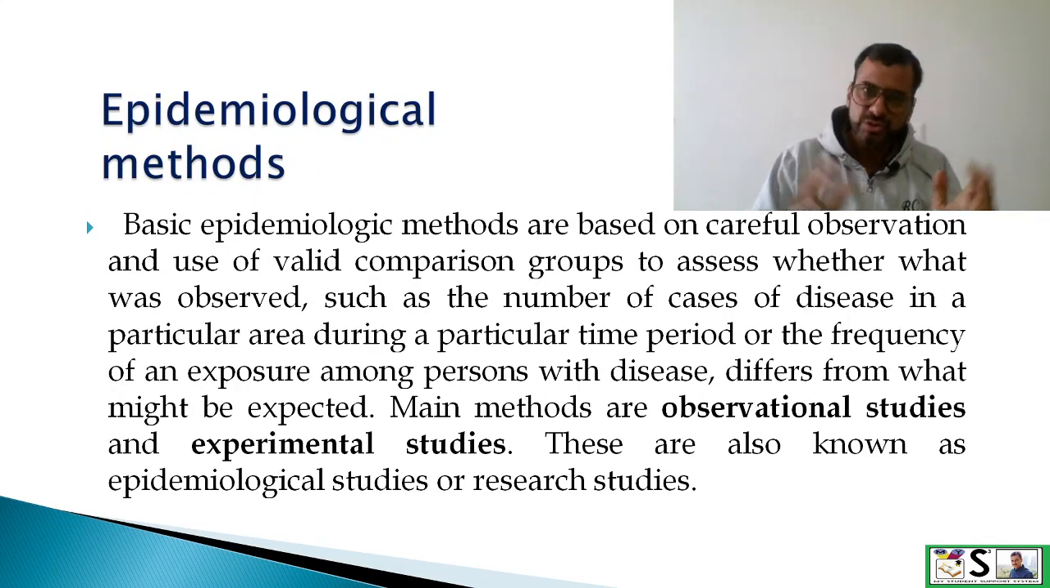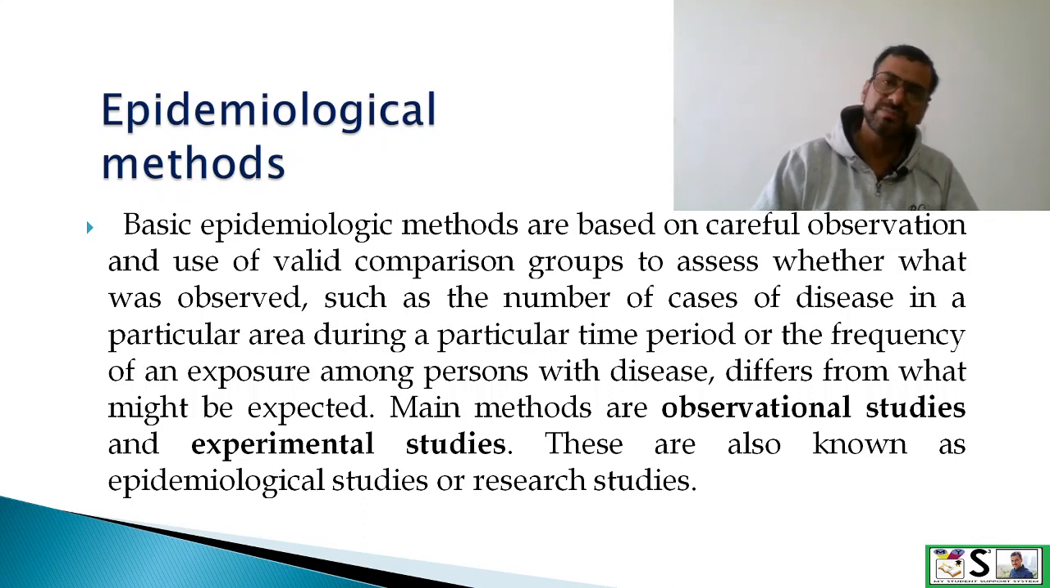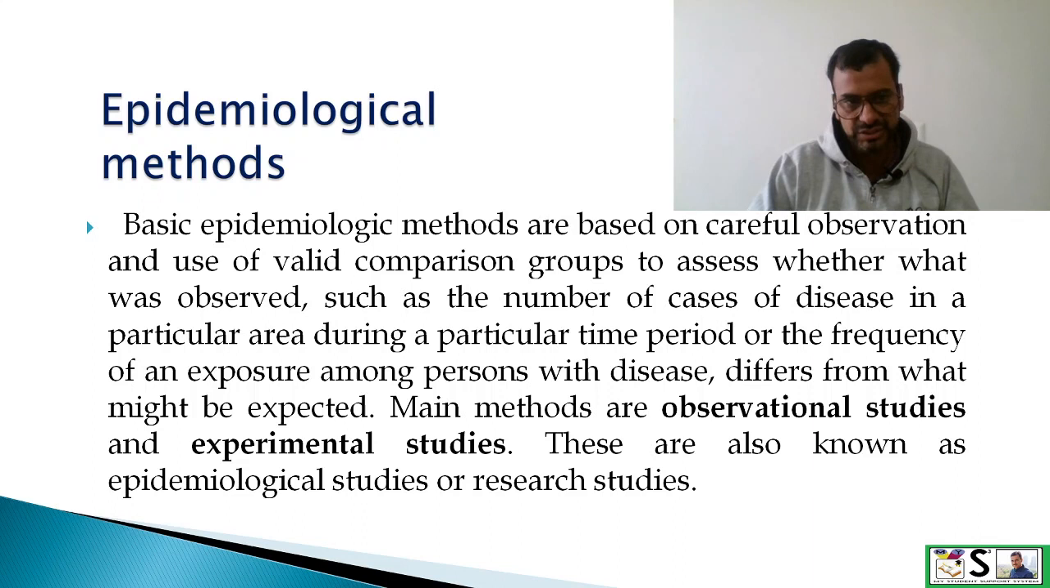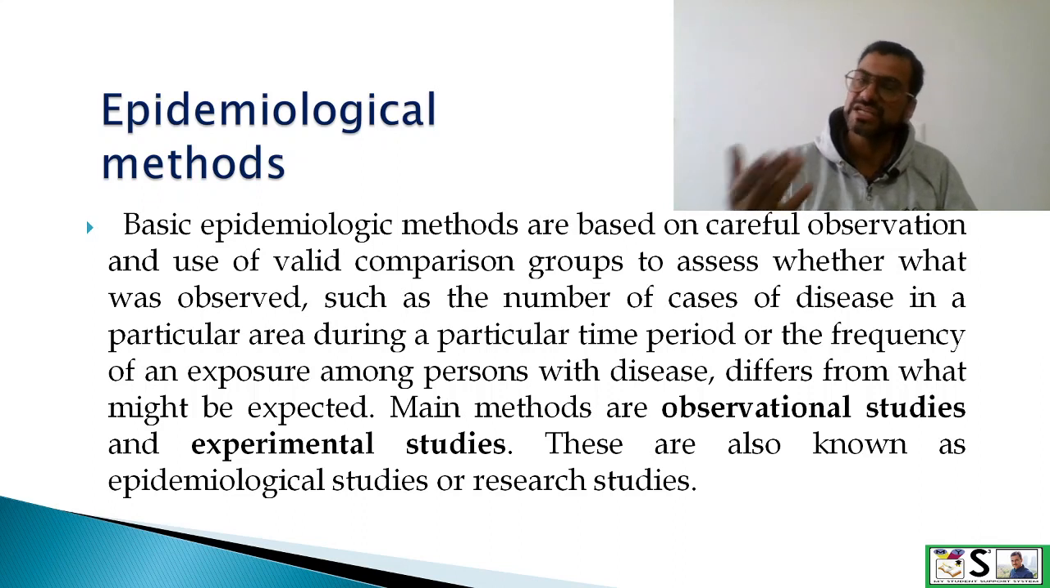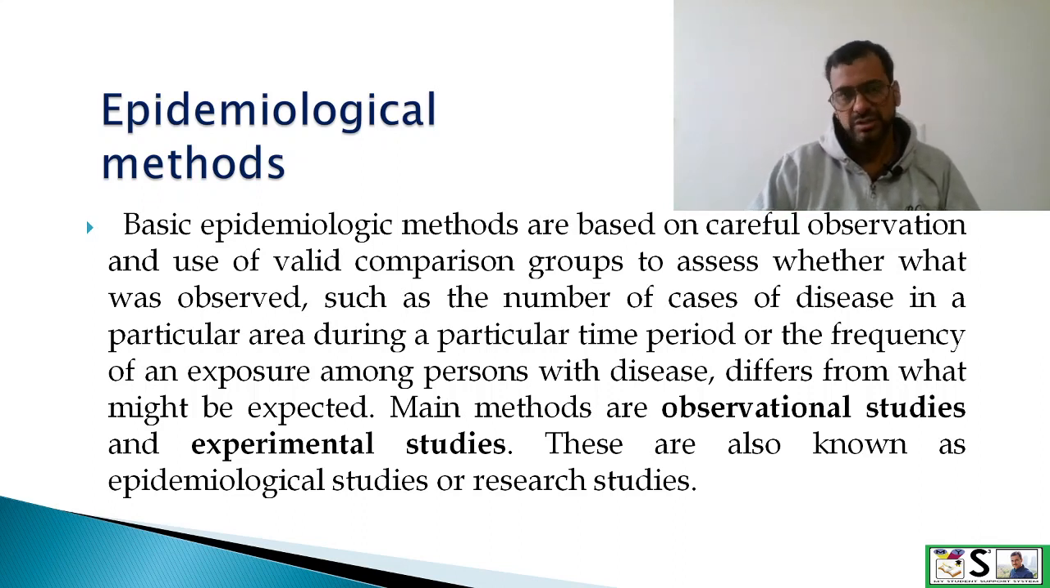Epidemiological methods. Epidemiological method means the system by which we collect data. Basic epidemiological methods are based on careful observation and use of valid comparison groups to assess whether what was observed, such as number of cases of disease in a particular area during a particular time period or frequency of an exposure among persons with disease, differs from what was expected. Main methods are observational studies and experimental studies. These are also known as epidemiological studies or research studies in public health.